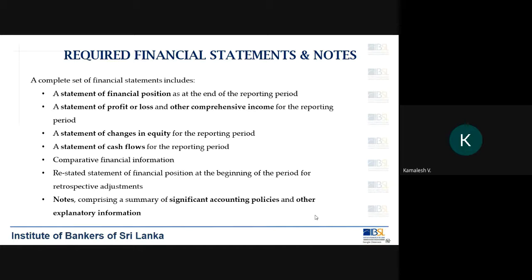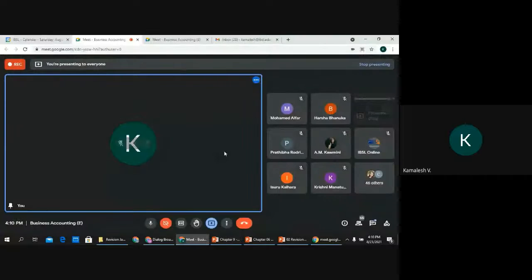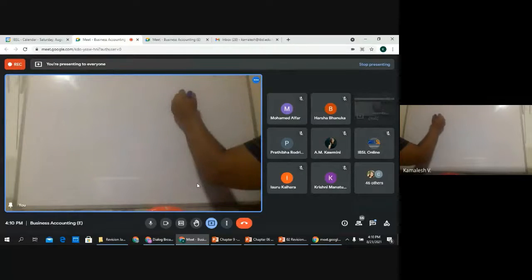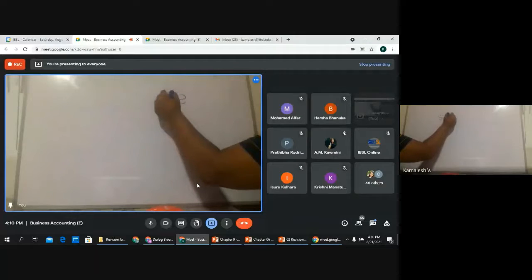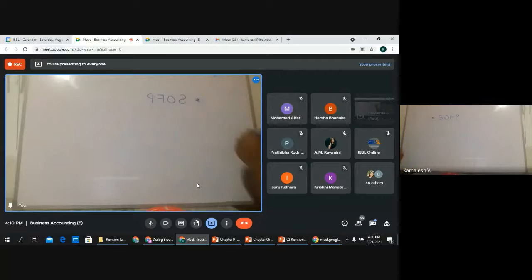Okay, so let me show you how these statements will look. We looked at the first one. We call it the statement of financial position. So that is SOFP, right? Statement of financial position is in short form known as SOFP.